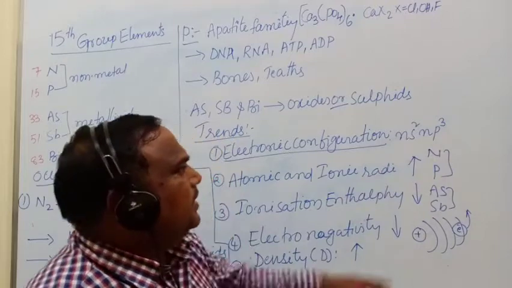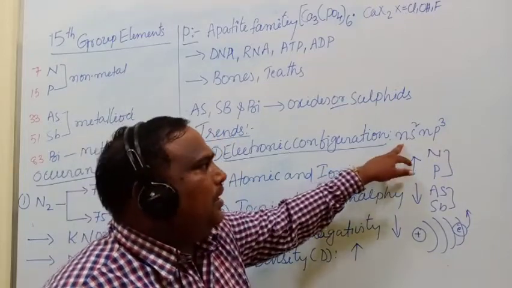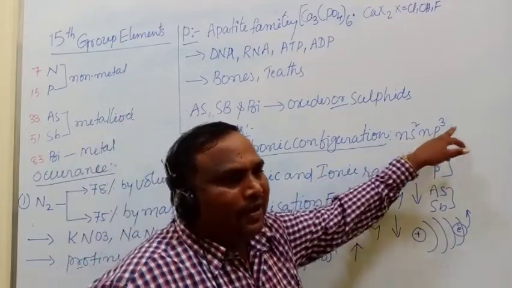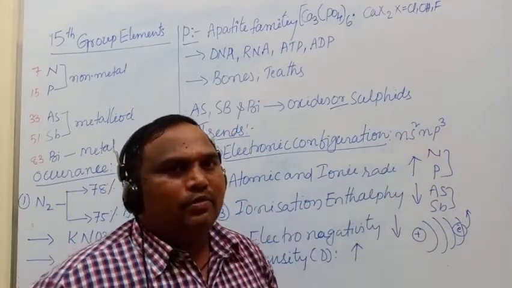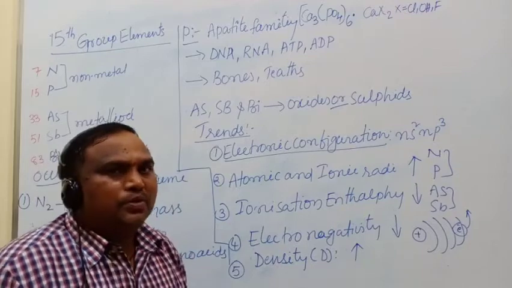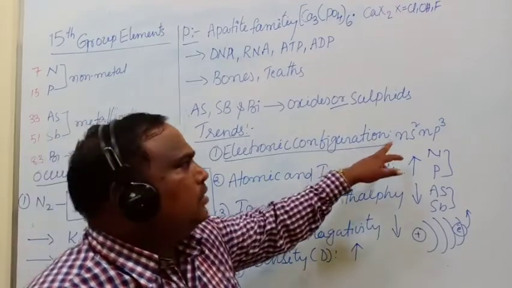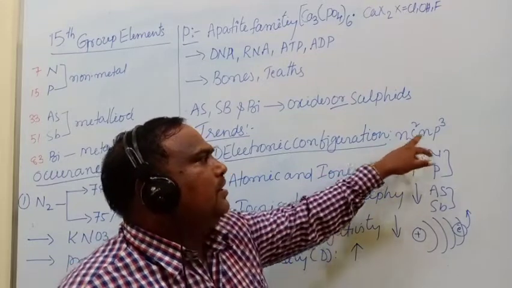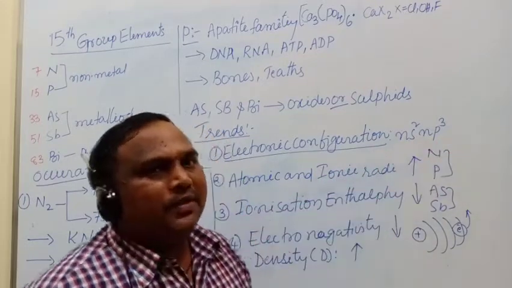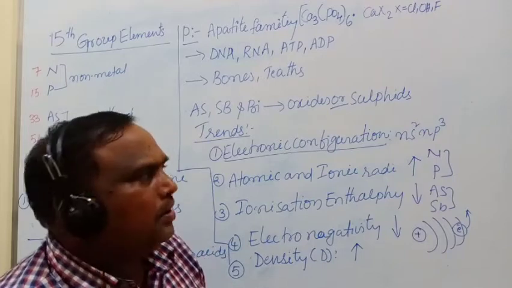This indicates the s orbital is completely filled and the p orbital is half filled, which is a highly stable configuration. According to the principle we know, a fully filled or half-filled electron configuration is more stable.